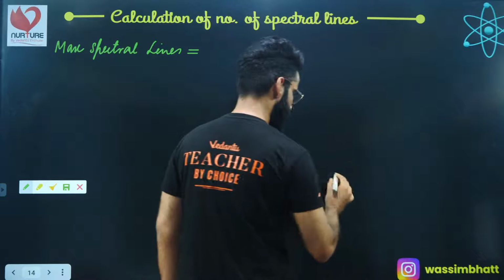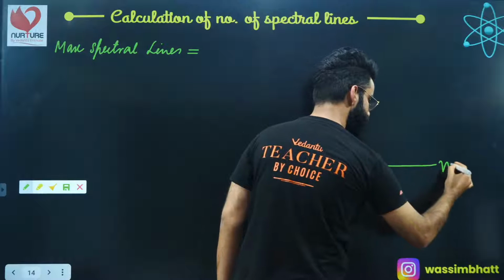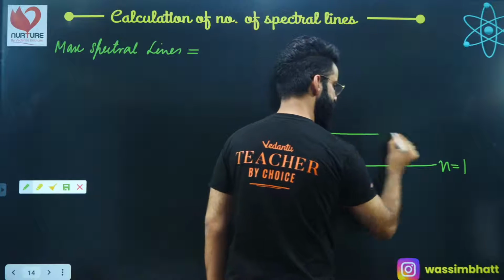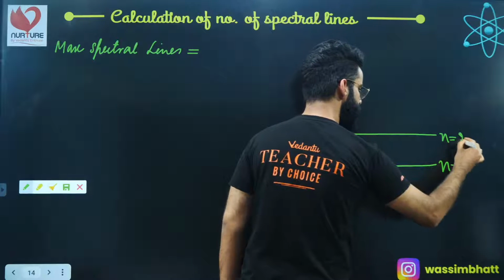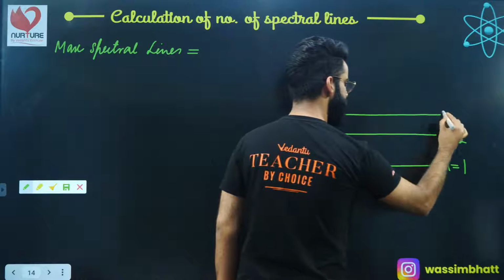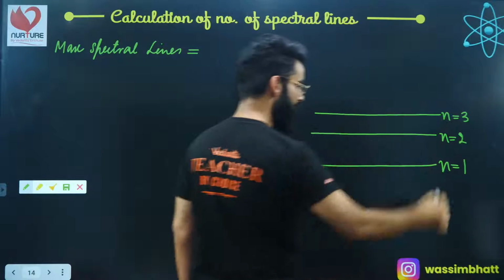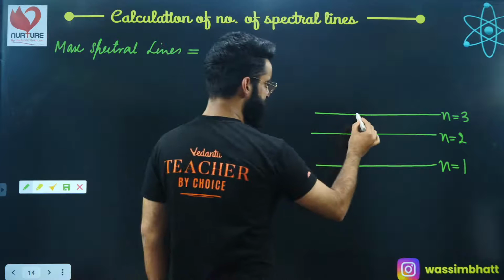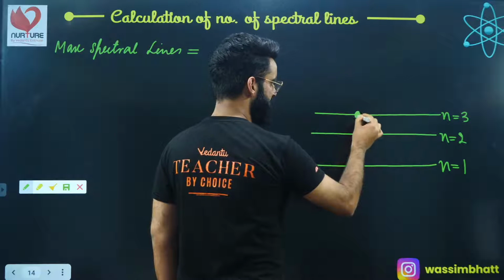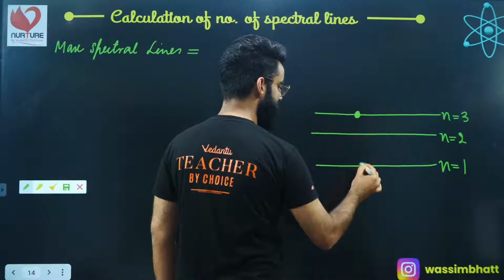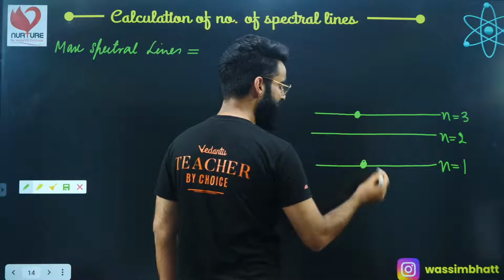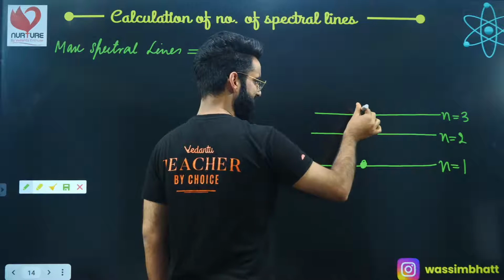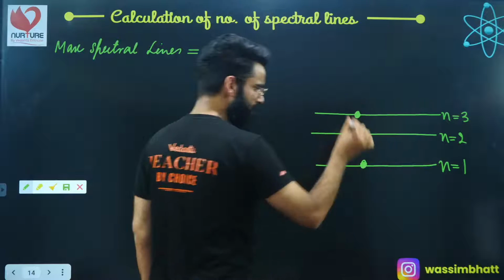See, for example, this n is equal to 1. I'm talking about hydrogen, okay? This is, for example, n is equal to 3, and so on, okay? The electron is, for example, in n is equal to 3, and the electron has to reach to n is equal to 1, okay? Now, it has to finally go to n is equal to 1.